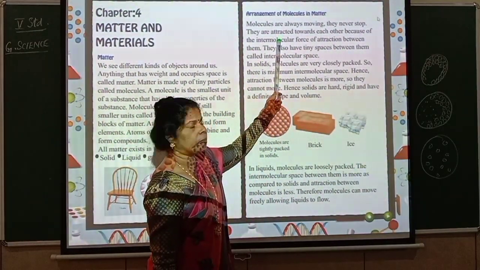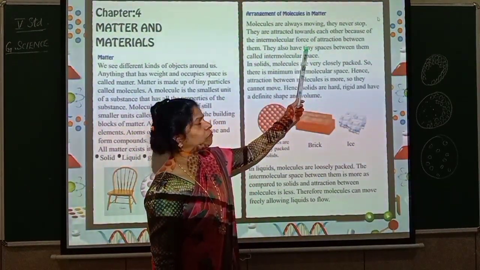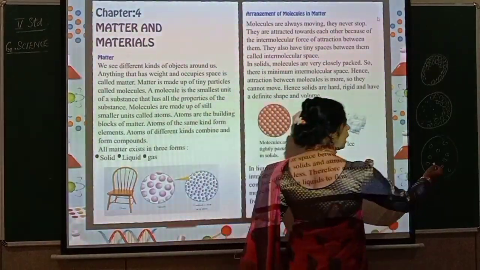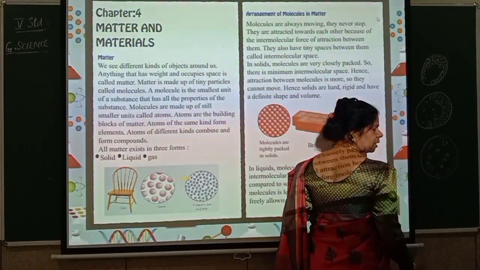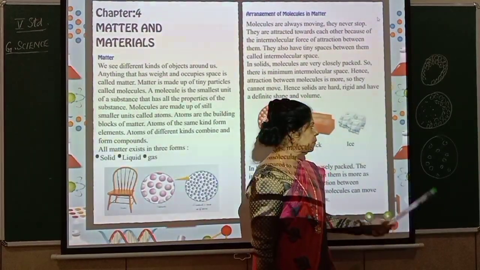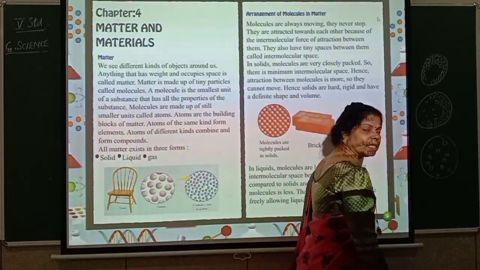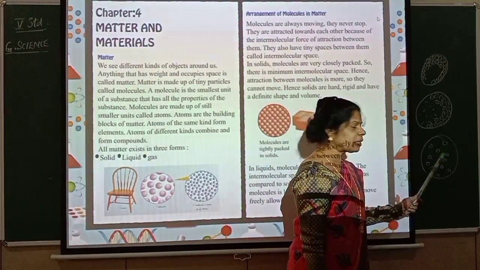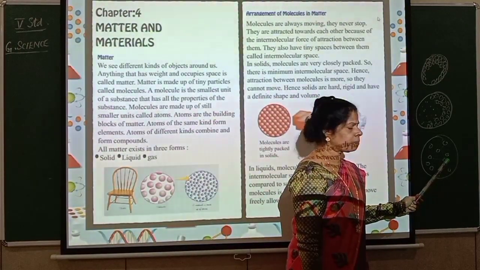They never stop. They are attracted towards each other because of the intermolecular force of attraction between them. So they will be moving, and they get attracted. How are they getting attracted towards each other? Because of intermolecular force of attraction. So there is a space, isn't it? This space is called intermolecular space. I am talking about the gap. So the gap is called intermolecular space.